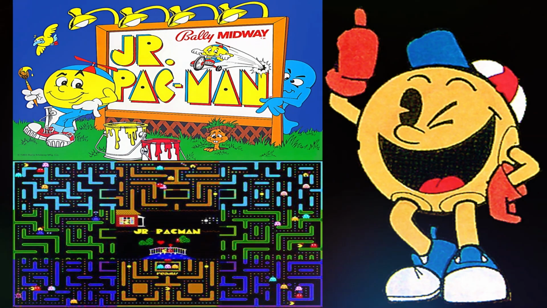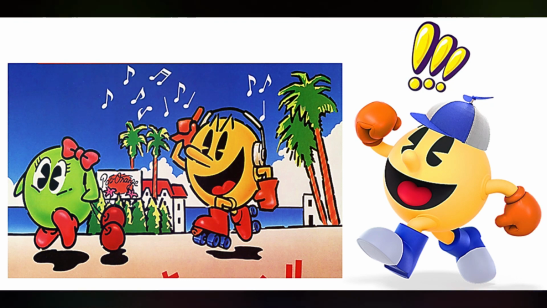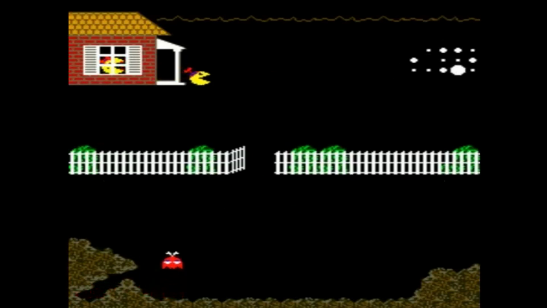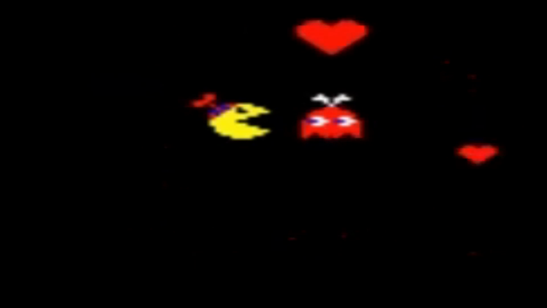I put Junior Pac-Man as Chapter 14 because Chapter 13, Pac-N-Pal, establishes that there are nice ghosts, and like Junior saw that his dad was able to have a friend ghost that helped him, so that made him feel confident to date the daughter of Blinky, Yum Yum, in the cutscenes. So he saw that his dad was able to make friends with a ghost, so now Junior feels confident to make friends with a ghost, and that's how Yum Yum, Blinky's daughter, becomes the girlfriend to Junior Pac-Man. I think they're a super cute couple, but anyway, we still haven't seen them again, but maybe they broke up, I don't know. But anyway, that's why I say Junior Pac-Man takes place after Pac-N-Pal.